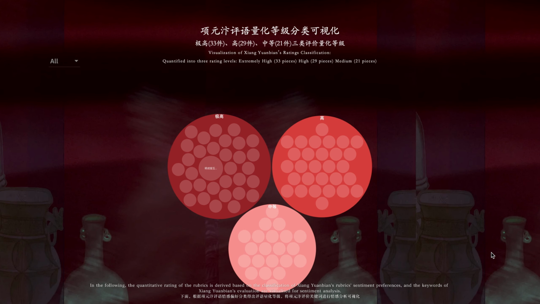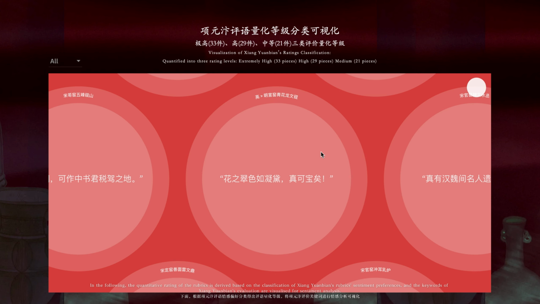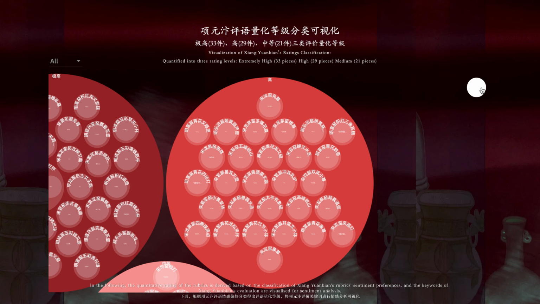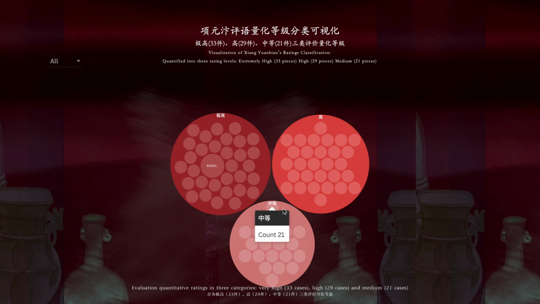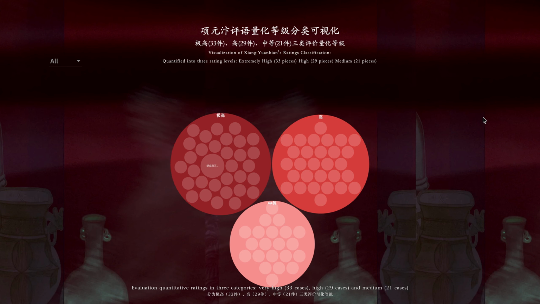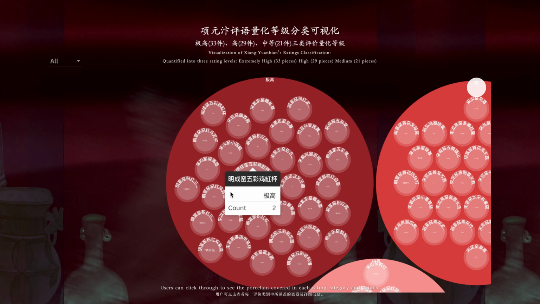In the following, the quantitative rating of the rubrics is derived based on the classification of Xiang Yuanbian's sentiment preferences, and the keywords of his evaluation are visualized for sentiment analysis. Evaluation quantitative ratings in 3 categories: very high, 33 cases, high, 29 cases, and medium, 21 cases. Users can click through to see the porcelain covered in each rating category and details.